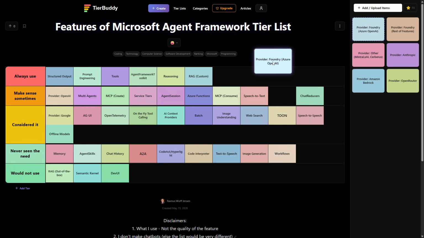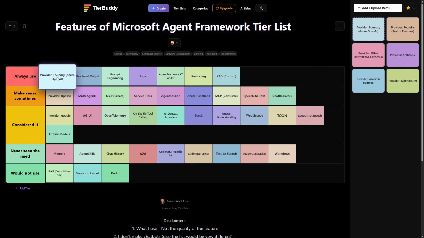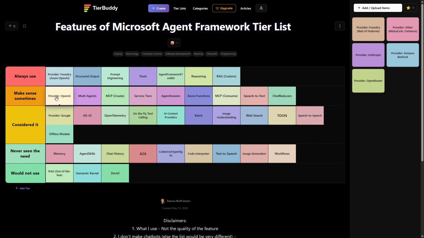Then we have Azure OpenAI or Foundry, and here we're talking direct models. So I almost put everything into Azure, and then only leave the few things that Azure can't do. There's very few things nowadays. But I also have OpenAI as a fallback should Azure have some problems. Then I can fall back, or if I can't get enough rate limits up there, which is actually not the problem at the moment.